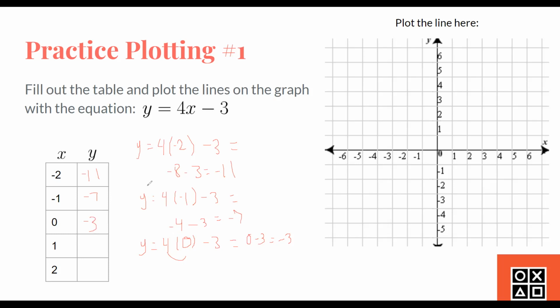And as you see, we can see a pattern here, right? We can see that this goes up by 4. We also see here it also goes up by 4. So this allows us to predict the next few points on the graph. If we add 4 to -3, we would get 1.